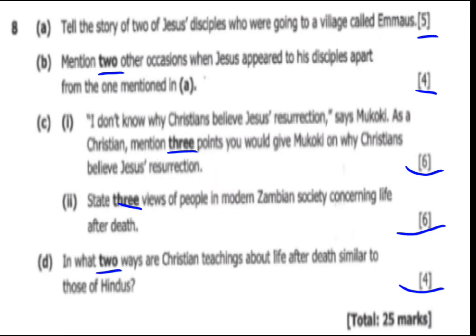Distinction students, let me now show you how you can answer the B question, which was asking you to mention 2 other occasions when Jesus appeared to his disciples apart from the one mentioned in A, appearing to the two disciples. So other occasions when Jesus Christ appeared to his disciples.